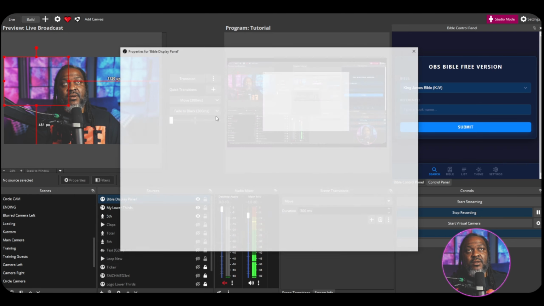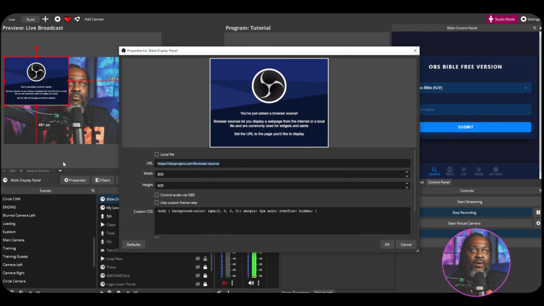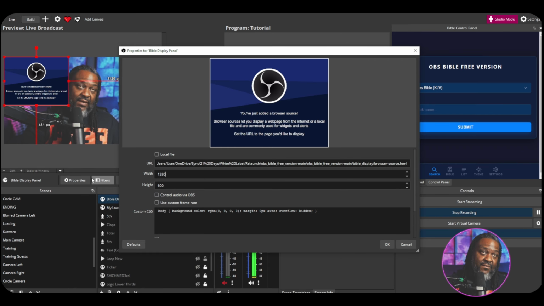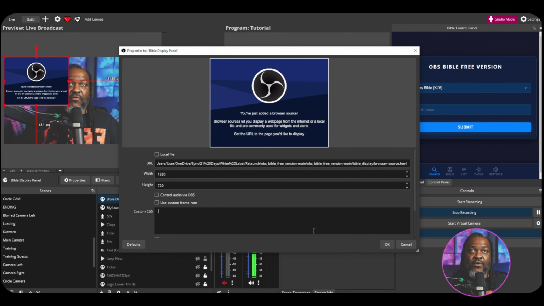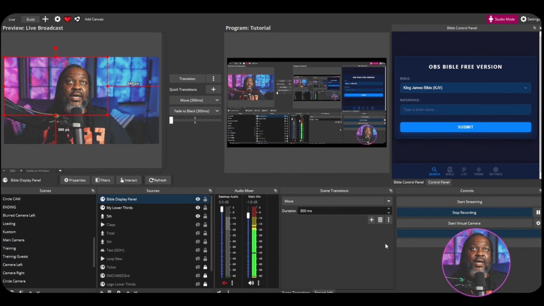Display panel. Okay, once I do that, I'm going to put the browser source here. I'm going to put 1280 by 720 for memory purposes. I don't need a 1920 by 1080. I don't need audio, and I can get rid of all this background stuff right here. And I'm going to click OK. So now that is on top of here.